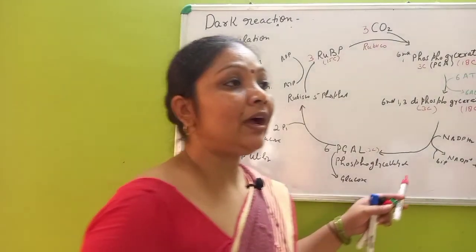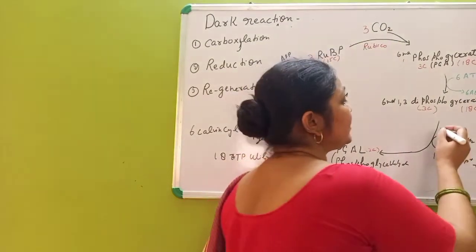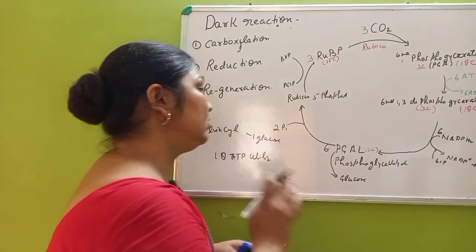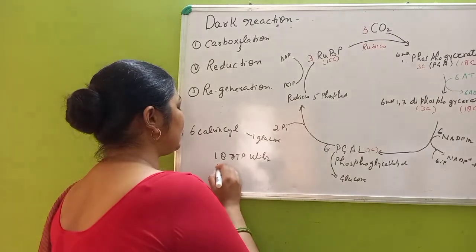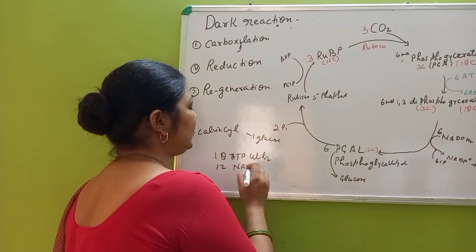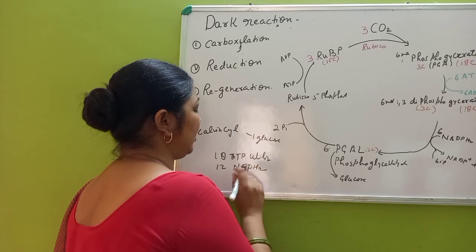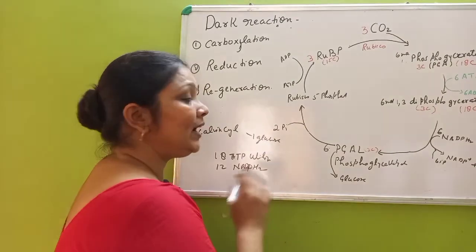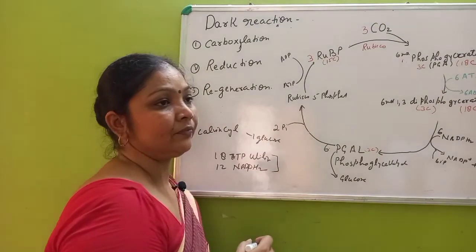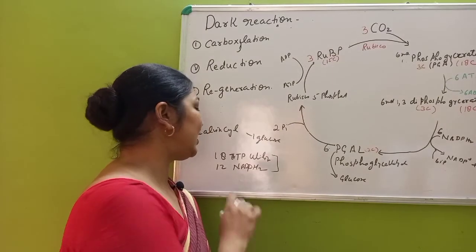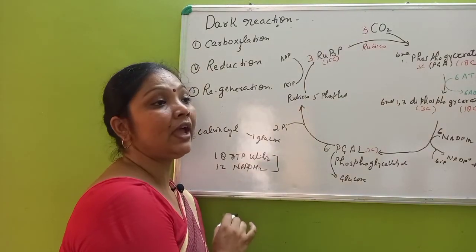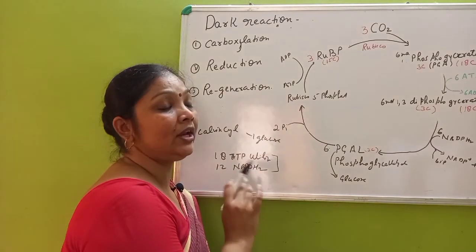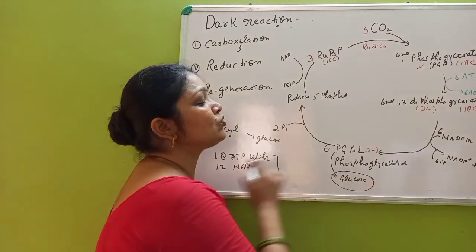And if we talk about NADPH2, here 6 NADPH2 will be utilized, so if 2 cycles are there, then 12 NADPH2 are required. So ultimately we require these two things for the C3 cycle, that is 18 ATP and 12 NADPH molecules. This much is required for the formation of one glucose molecule.